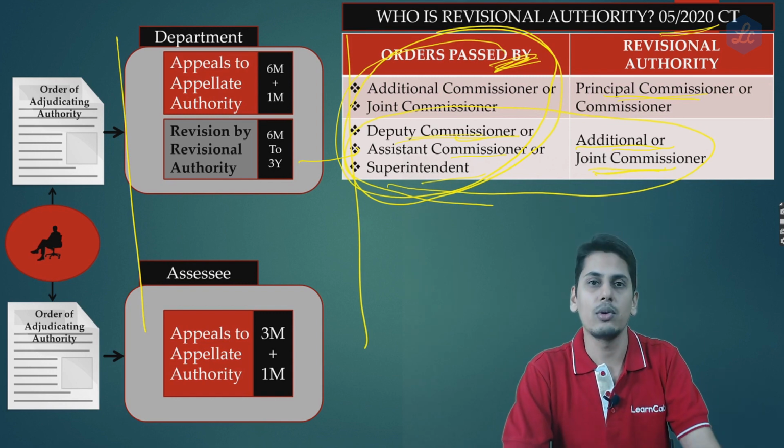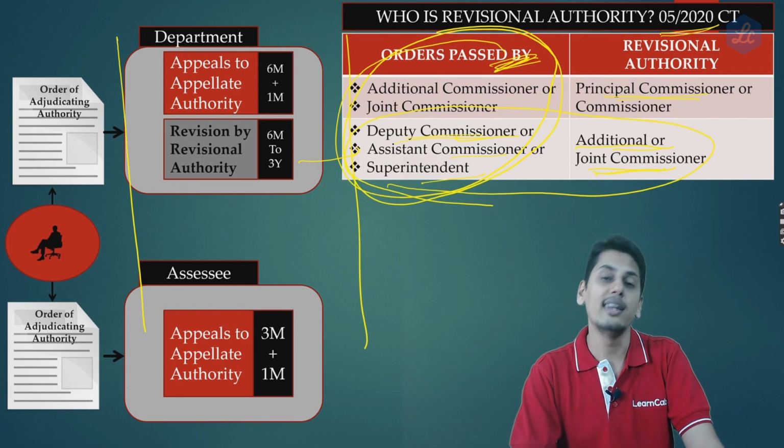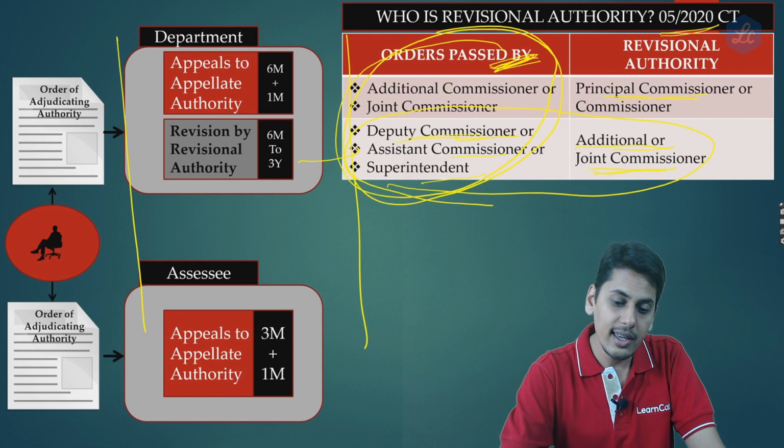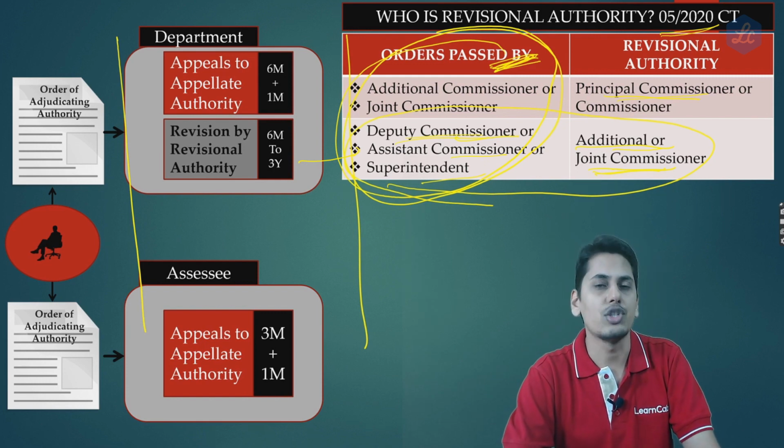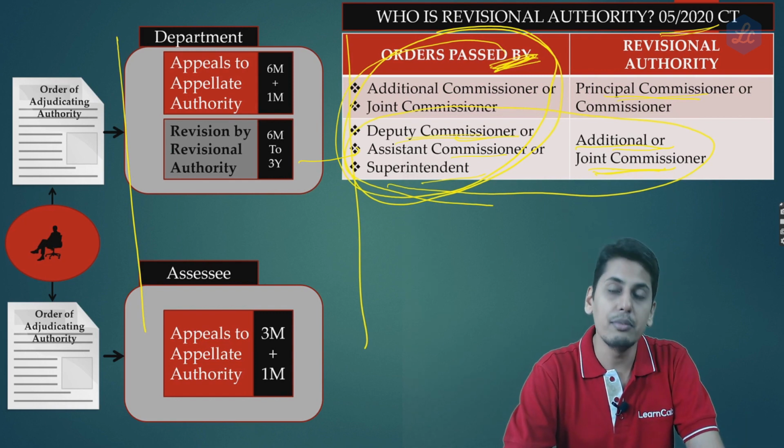Now the real issue lies in scenario number 2. In scenario number 2, let's say the adjudication order was passed by an additional commissioner or joint commissioner. The adjudication order is passed by either an additional commissioner or joint commissioner.